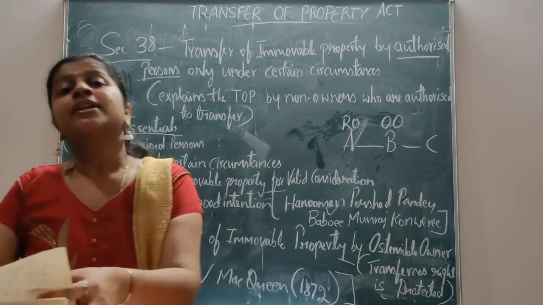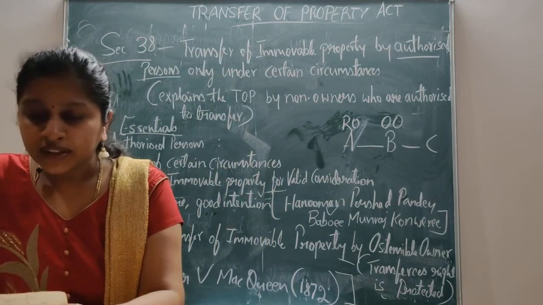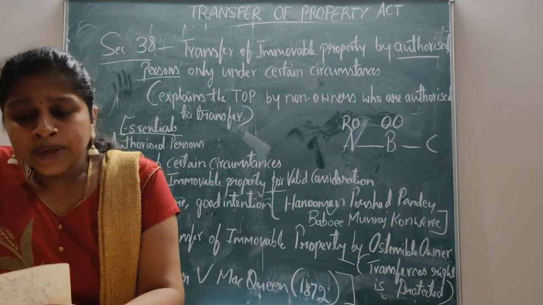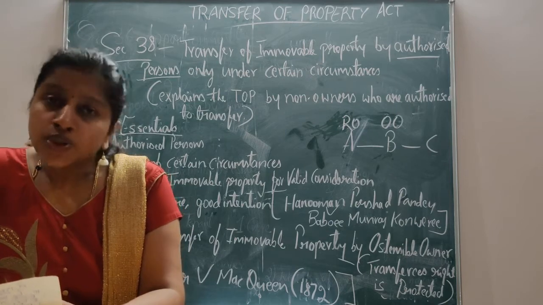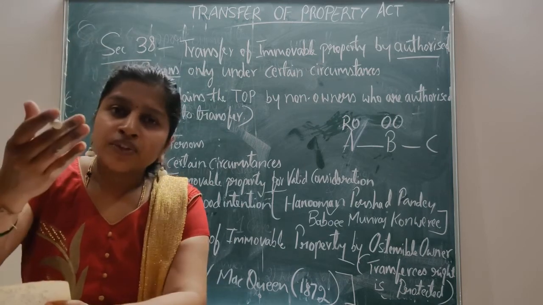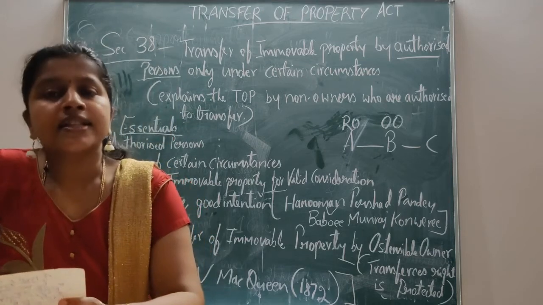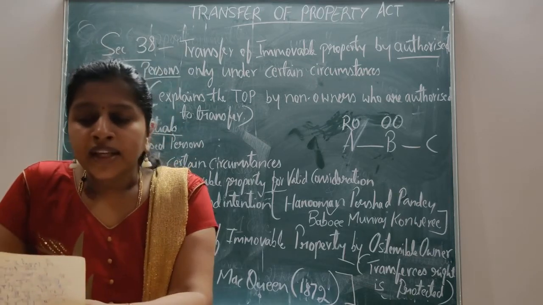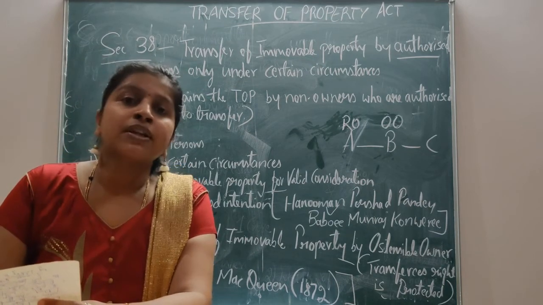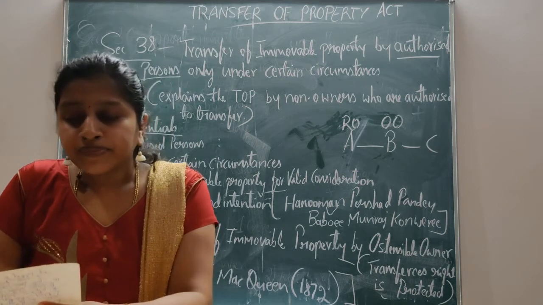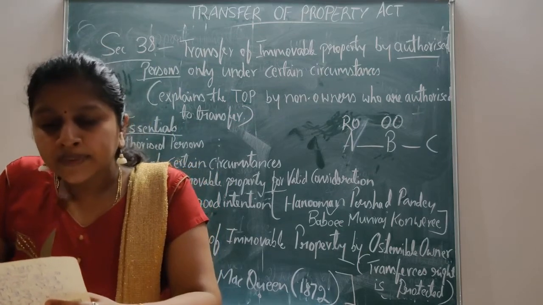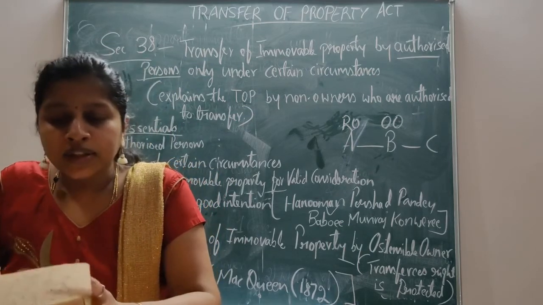There are certain essential conditions for Section 41, for the doctrine of holding out, where the real person has to suffer. The following conditions should be fulfilled under Section 41. First, the transferor should be the ostensible owner of the property, and he must not be the real owner.